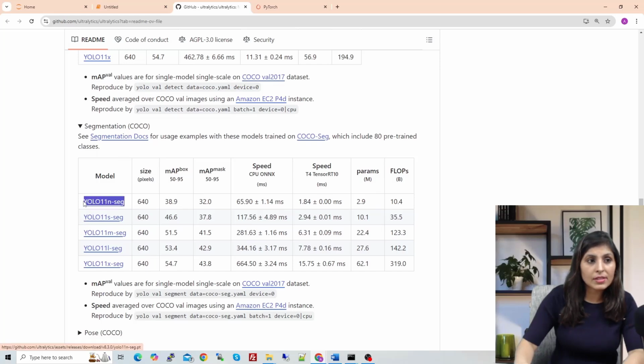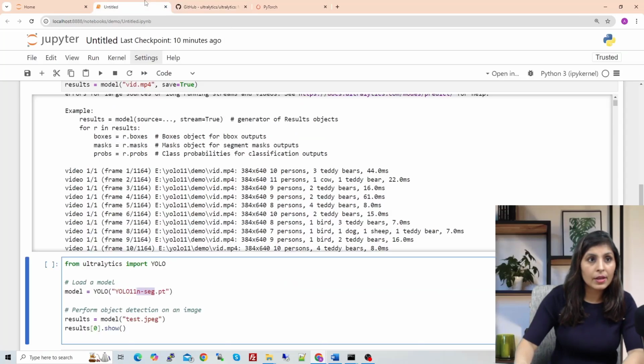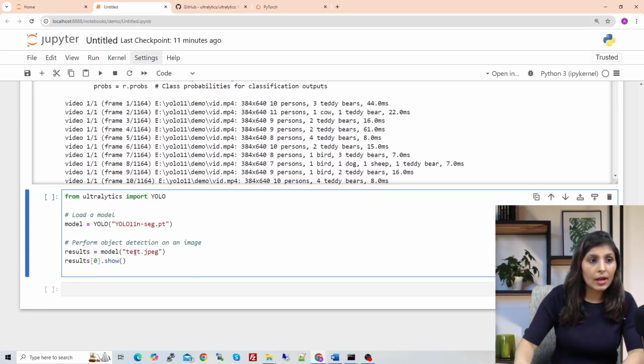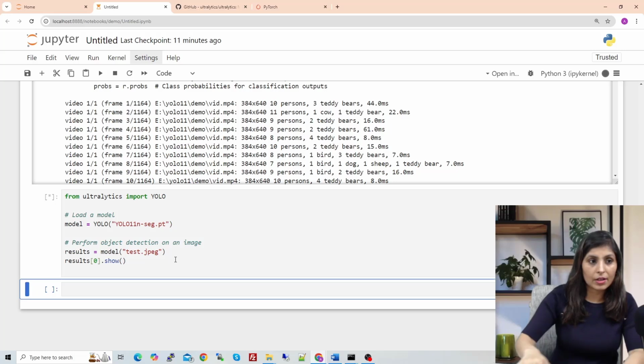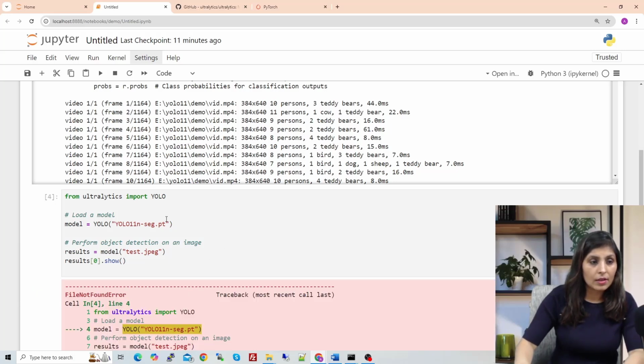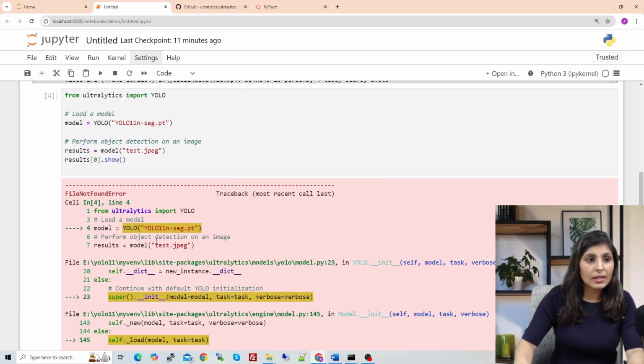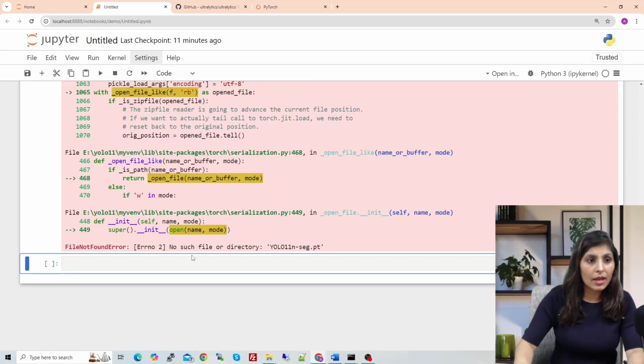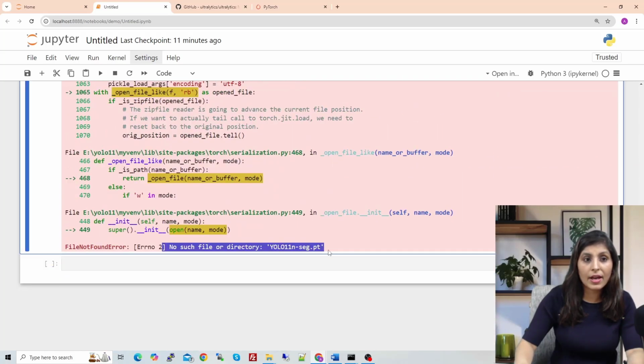So I just copied the segmentation model name from here and pasted it over here with .pt, and on the same image I want to perform the testing, and .show means show the result on the screen. Let's run it. See, we are getting an error, and what is it? The error is no such file or directory.